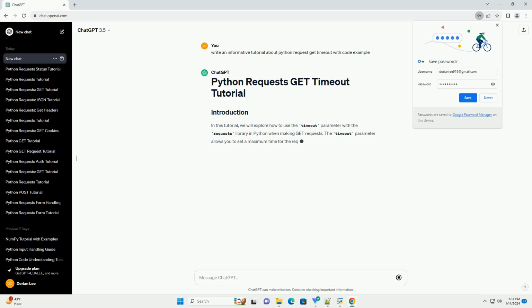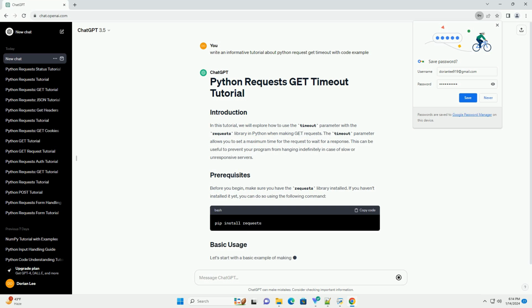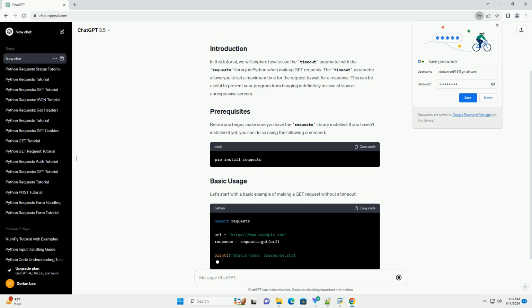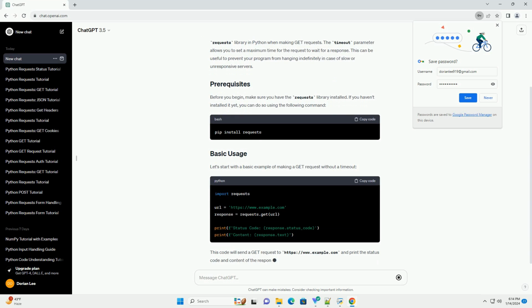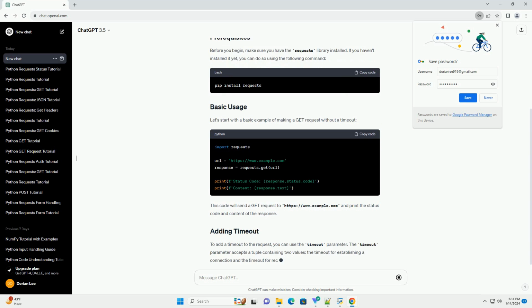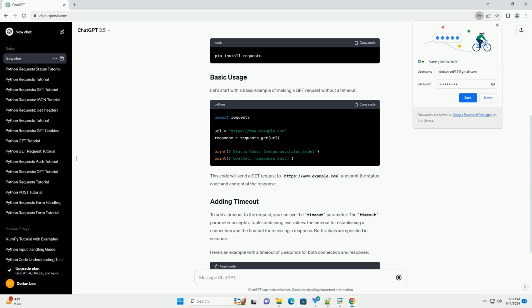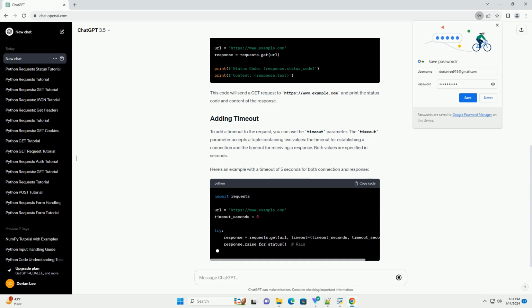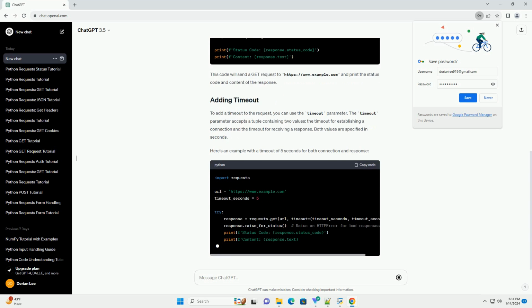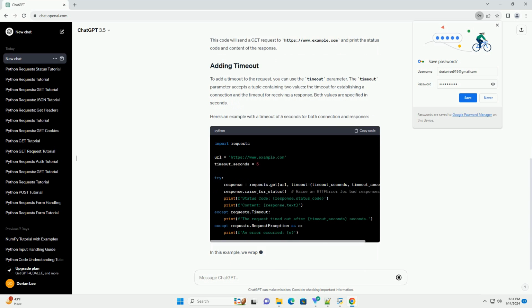In this tutorial, we will explore how to use the timeout parameter with the requests library in Python when making GET requests. The timeout parameter allows you to set a maximum time for the request to wait for a response. This can be useful to prevent your program from hanging indefinitely in case of slow or unresponsive servers.